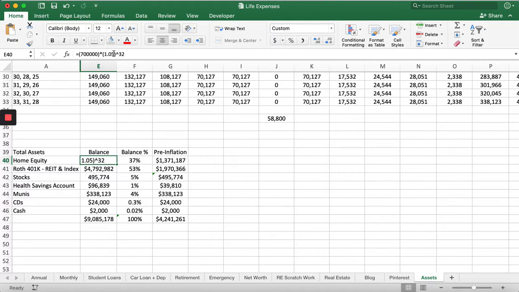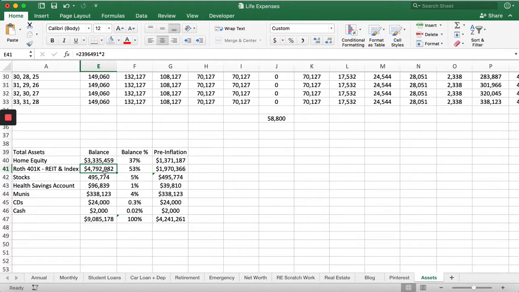which isn't a crazy thought because we're using the assumption that home prices appreciate by 5%, which isn't crazy. We can see though, if we take into account inflation, your house is really only worth $1.4 million. If you had bought it today, the house is worth $1.4 million, but that's huge. $1.4 million compared to $700,000 is literally double. So your house kind of doubled, right? Pre-inflation, it's going to look like it's more later, but it's not. That's the actual purchasing power of it. The actual purchasing power today would be 1.4. It wouldn't be 3.3.